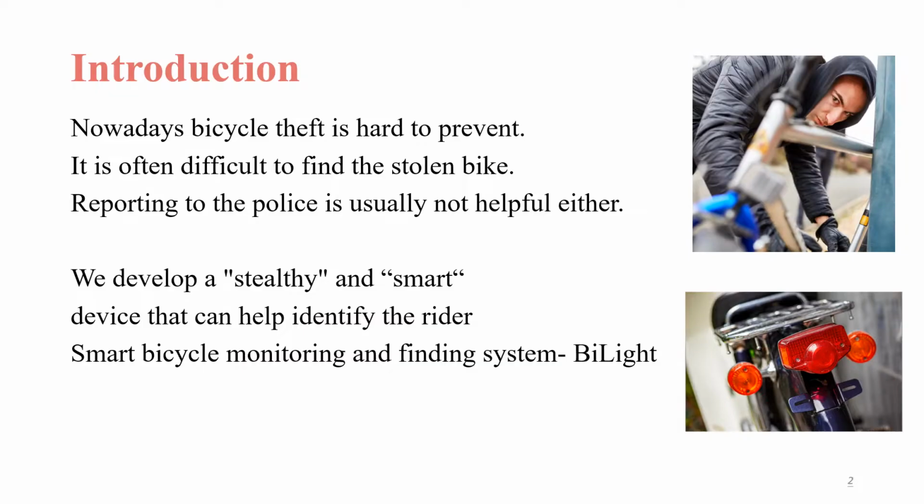Nowadays, bike theft is pretty hard to prevent. It's often difficult to find a stolen bike, and if we call the cops, they will only give you documents to fill in and cannot help you further. So we designed a stealthy and smart device that can help us identify the rider, and we call it BiLight.